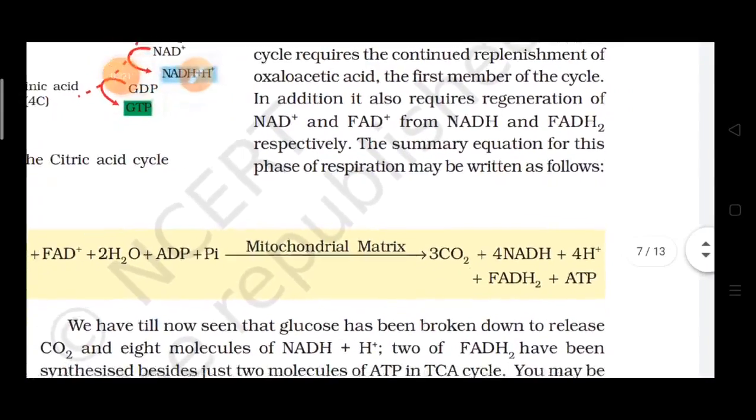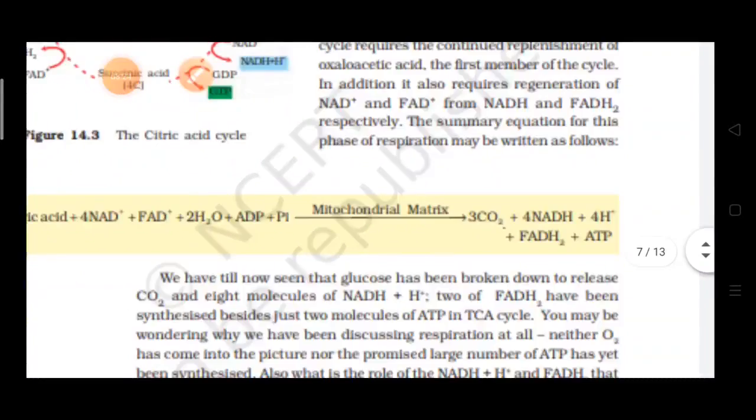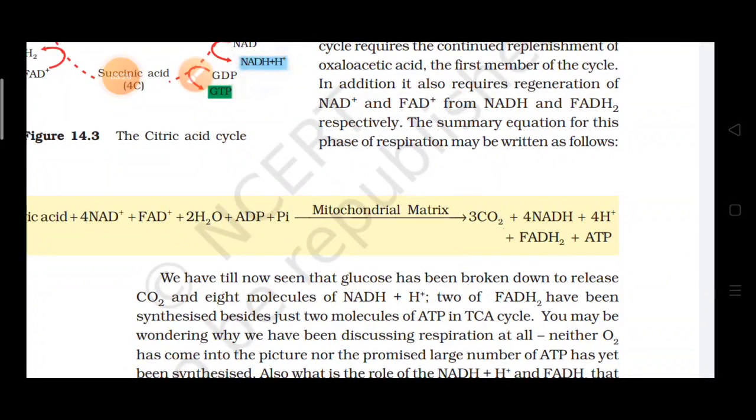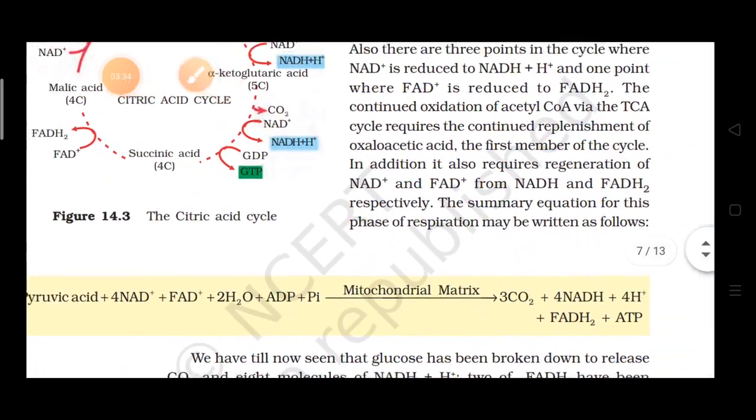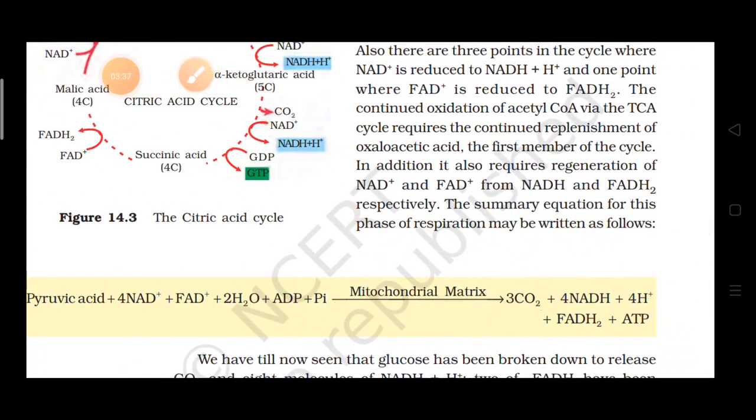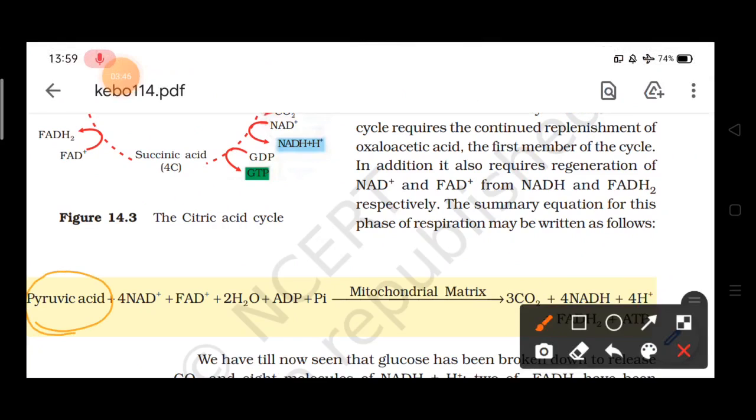So we have seen that glucose has been broken down to release carbon dioxide and 8 molecules of NADH plus H plus. Now why am I saying 8? See, in this equation the main thing we have to keep in mind is that one glucose converts into 2 pyruvic acids, and in the equation we have considered only 1 pyruvic acid, and this 1 pyruvic acid is producing 4 NADH. So when 2 pyruvic acids are considered, they will form 8 NADH.